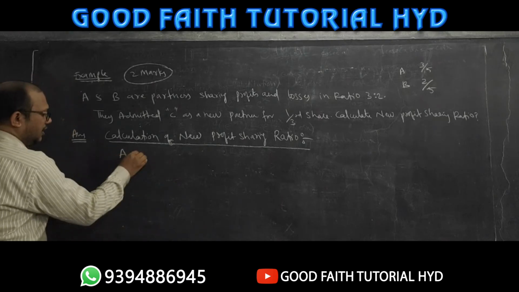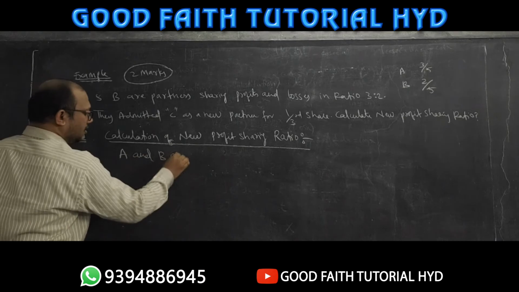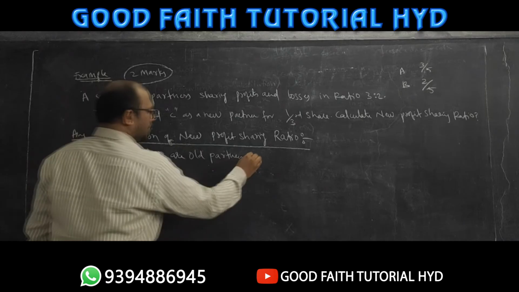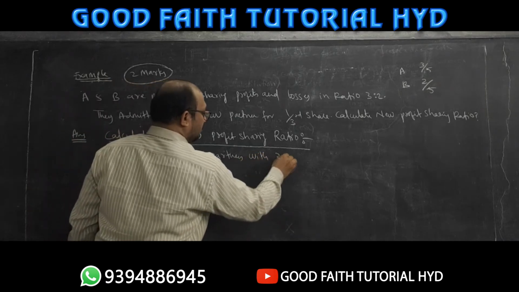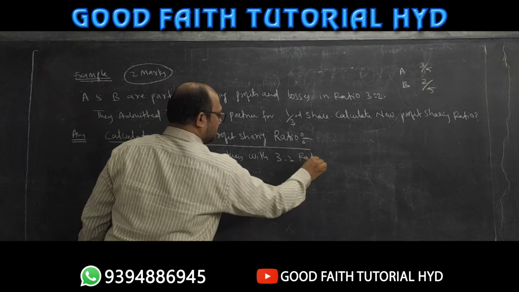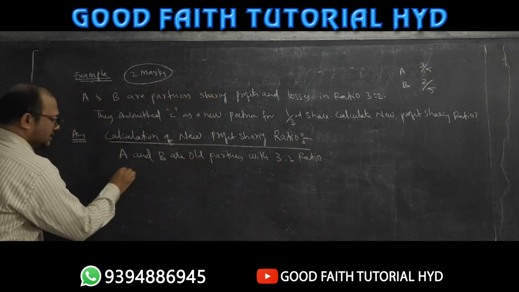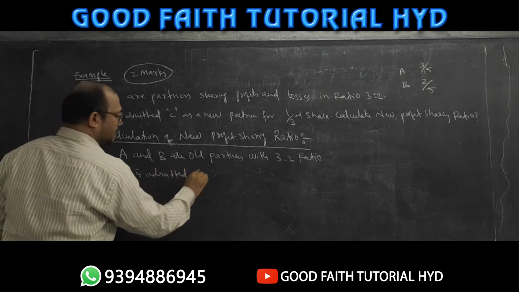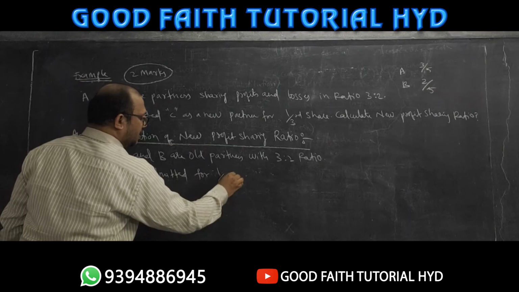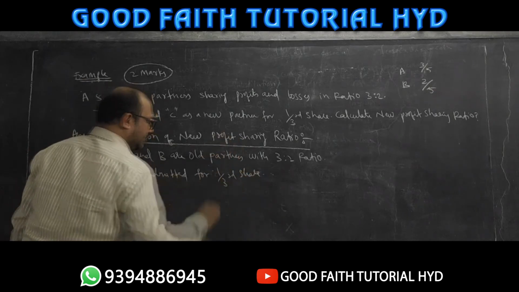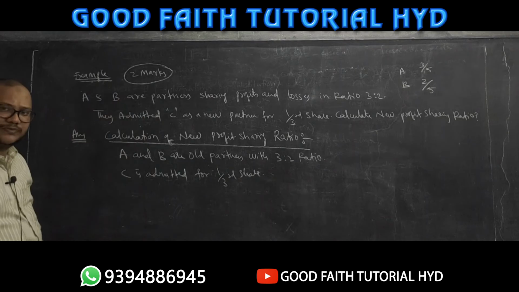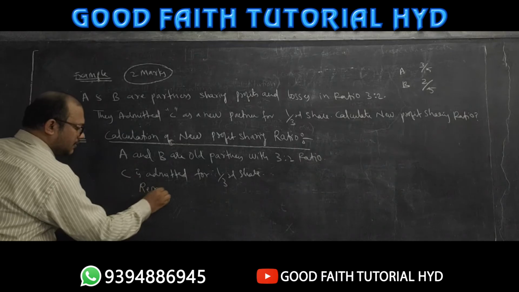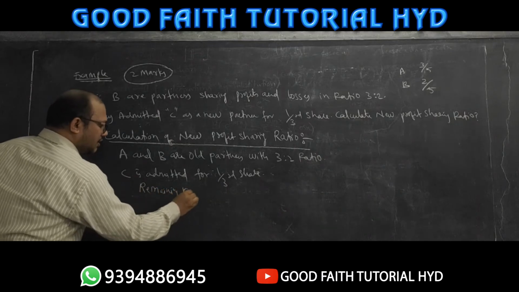See, A and B are old partners with 3:2 ratio. Okay, then C is admitted for 1/3 share. So this is the information given in the question. Now what we have to do? Very simple sir. First of all we have to calculate remaining ratio. What we have to calculate sir? First of all remaining ratio.